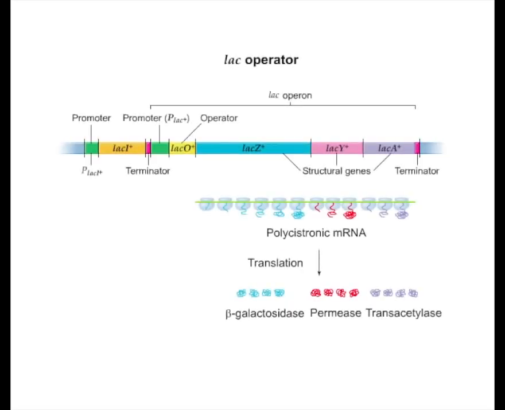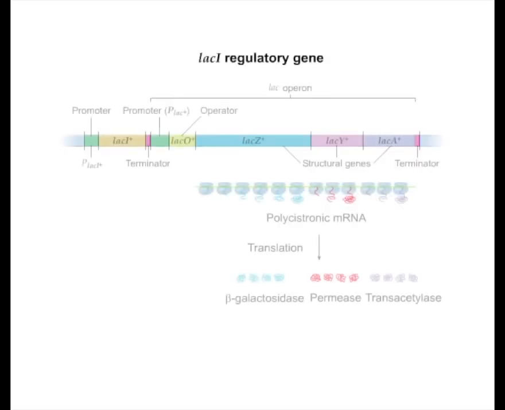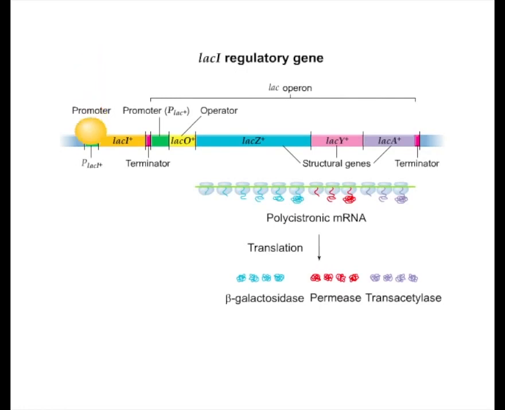The operator LAC-O plus is a short region of DNA that lies partially within the promoter and that interacts with the regulatory protein that controls the transcription of the operon. The regulatory gene LAC-I plus produces an mRNA from which is synthesized a repressor protein that can bind to the operator of the LAC operon. The general term for the product of a regulatory gene is a regulatory protein. The LAC regulatory protein is called a repressor because it keeps RNA polymerase from transcribing the structural genes.